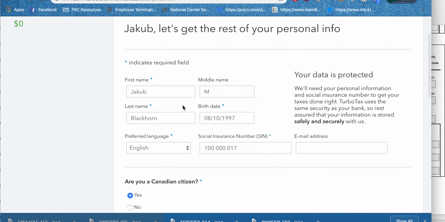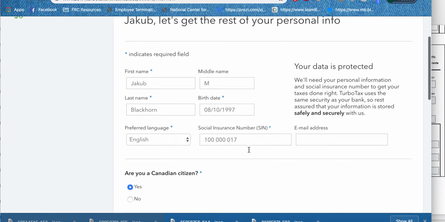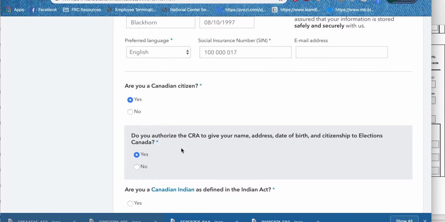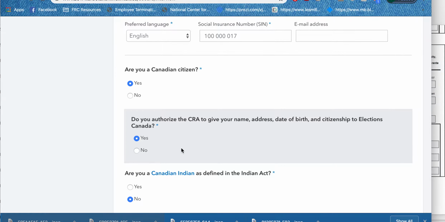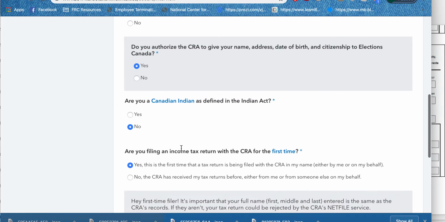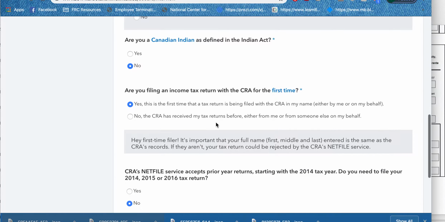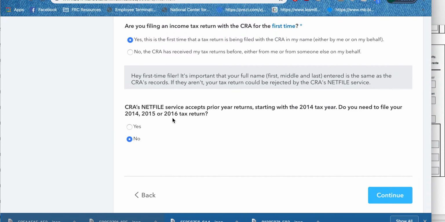Okay, then it's just a matter of filling in his information, which I can see on the worksheet. So Jacob M. Blackhorn, August 8th, 1997. And I actually just had to change his social insurance number just so that it would be valid in the system. He is a Canadian citizen. He authorizes CRA to provide his info. That's not going to matter right now. He is not a Canadian Indian as defined by the Indian Act. And I don't have to fill any previous taxes.